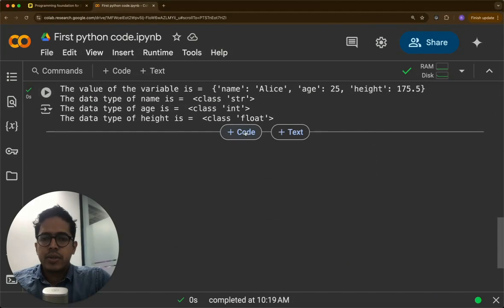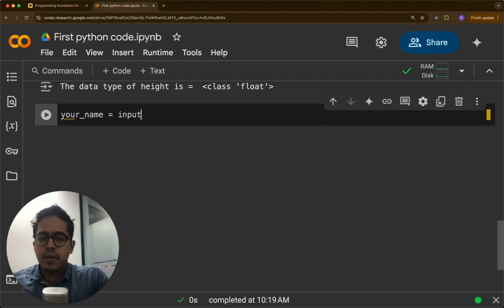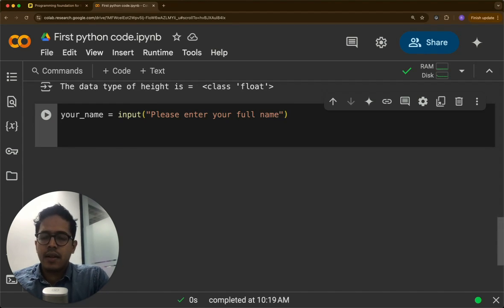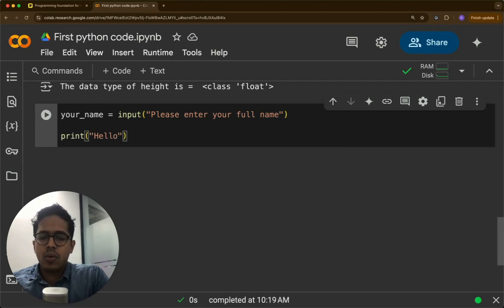So to get the user input, we can write something like your name equal to input function. Input, please enter your full name and then say print hello, comma, your name.